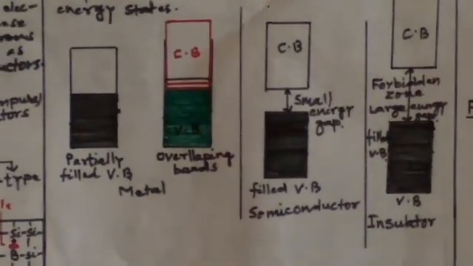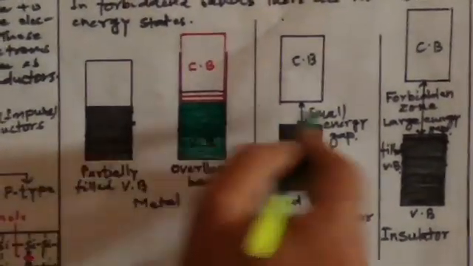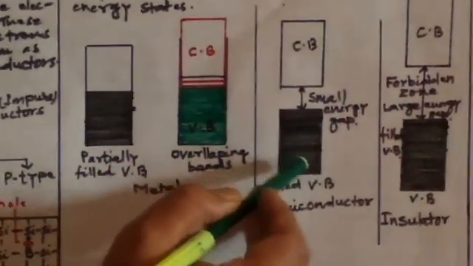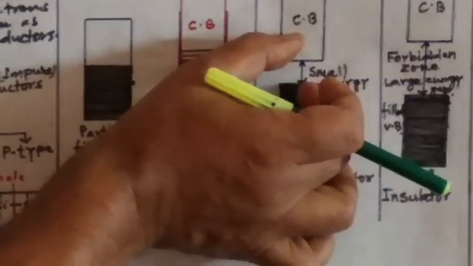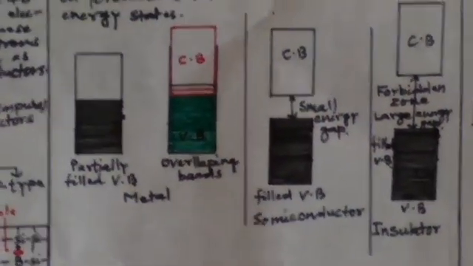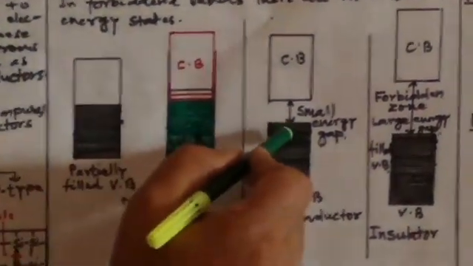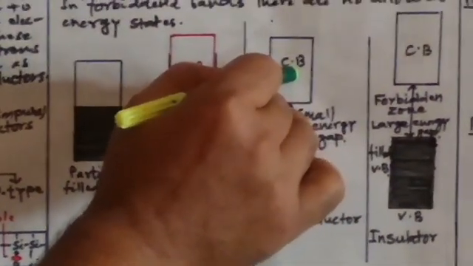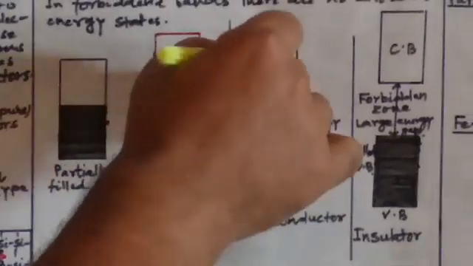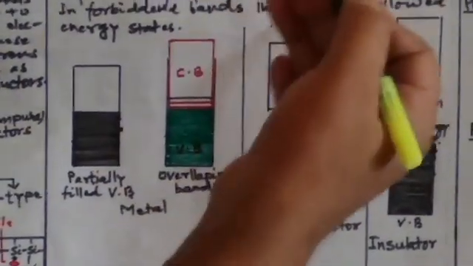But in a semiconductor, the energy gap between the valence band and conduction band is small. So on heating, some electrons can jump from the valence band to the conduction band, and that is why semiconductors show electrical conductance to a small extent.